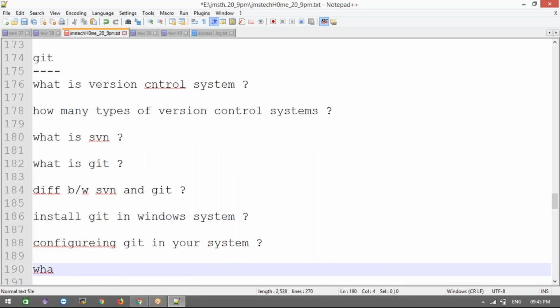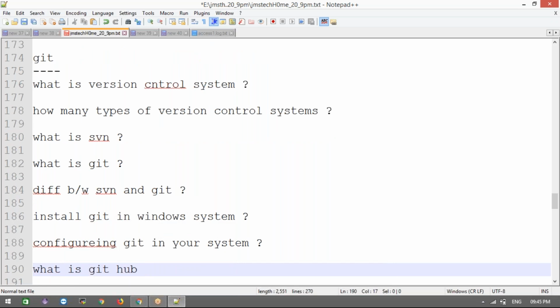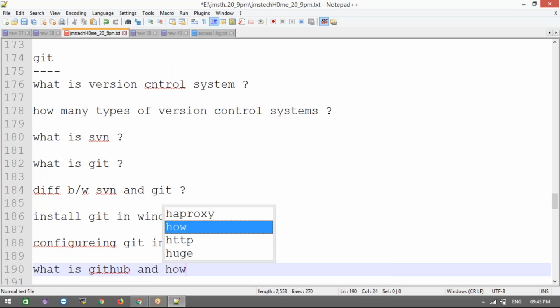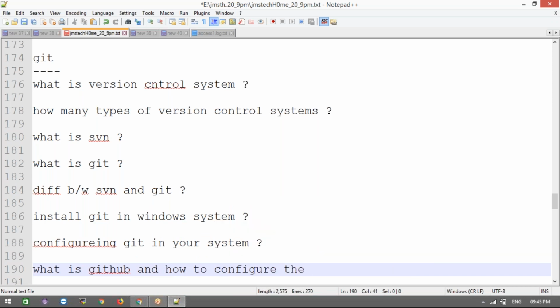Then what is GitHub? And how to configure, how to sign up.